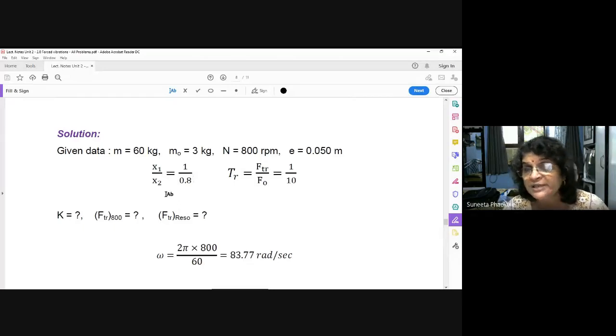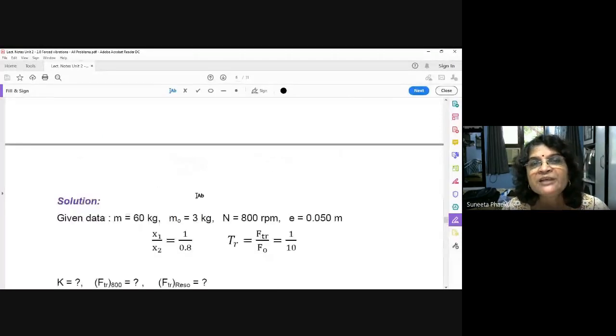Understood now how this has come? Suppose x1 is 100 mm, x2 will have a 20% reduction, means 20 mm will be reduced, so 80 will remain. So 100 upon 80, like that, 1 upon 0.8. So x1 upon x2 is 1 upon 0.8.